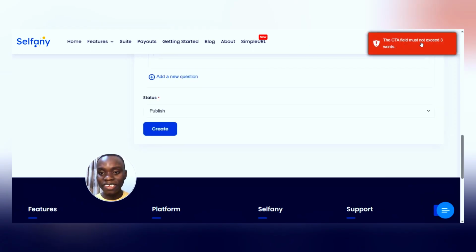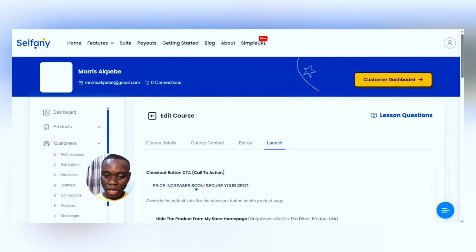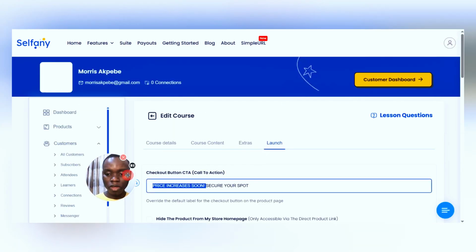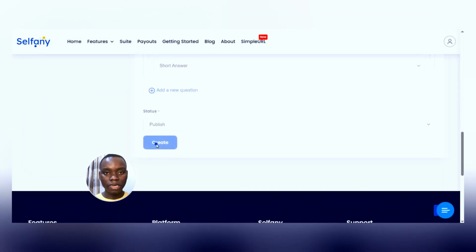Oh, we just got an error. It said the CTA field must not exceed 3 words. So we just noticed something now. So we could just take these off. So 3 words means secure your spot. You can see. So let's create again.